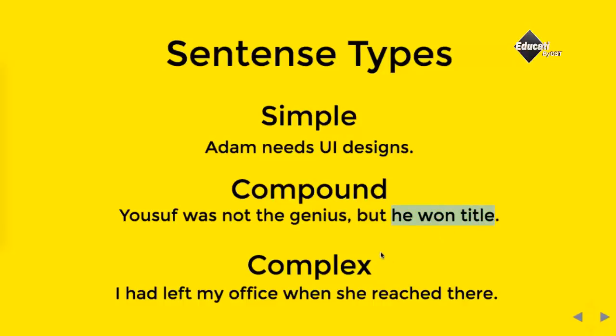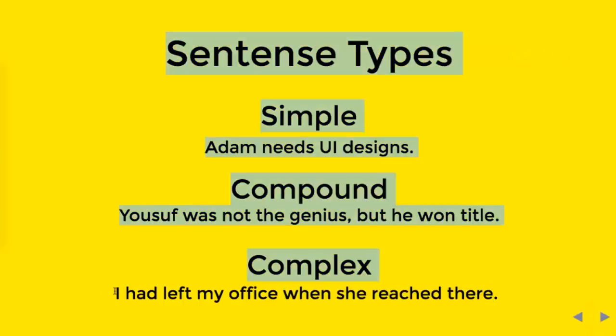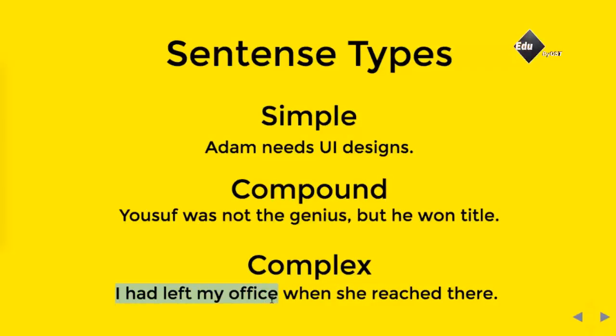Let's talk about the complex one. It has one independent clause, "I had left my office," and one dependent clause, "when she reached there." If you only read this sentence, "when she reached there," you won't get any idea. When she reached there, what? So this is the dependent clause and this is the independent clause.